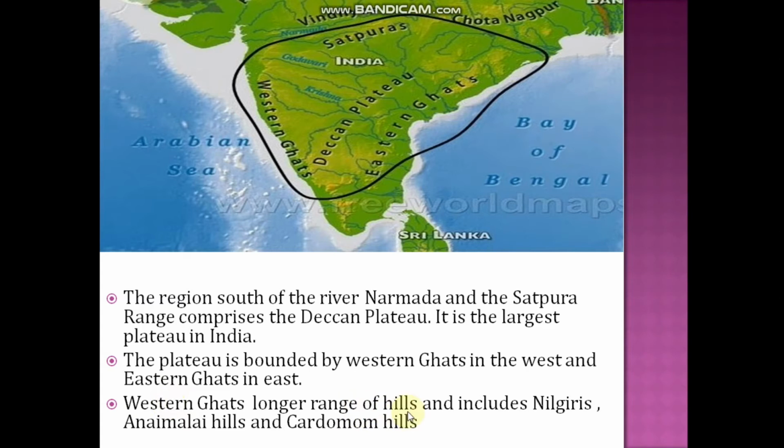Western Ghats' longer range of hills includes Nilgiris, Annamalai Hills and Cardamom Hills. Once again I'll repeat. Western Ghats' longer range of hills includes Nilgiris, Annamalai Hills and Cardamom Hills.